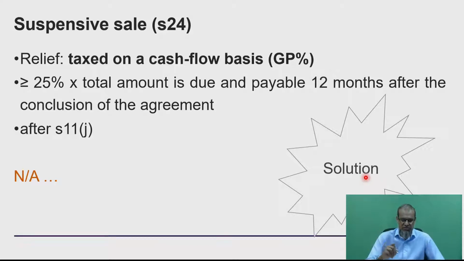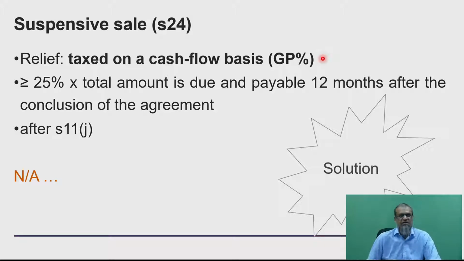The relief is going to be provided on a gross profit percentage calculation. So technically, can you see, we are going back from the accrual system to a cash flow. Because we're using the GP percentage, what we are trying to do is follow the cash. As you know, GP percentages will follow the actual cash itself.